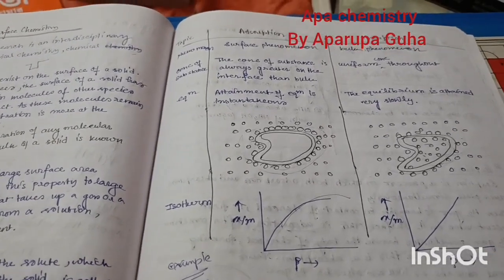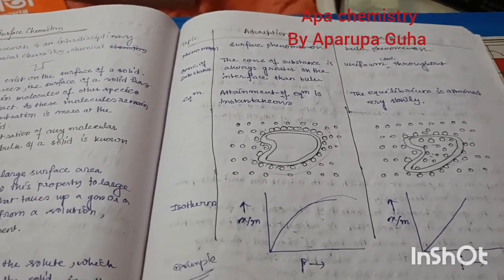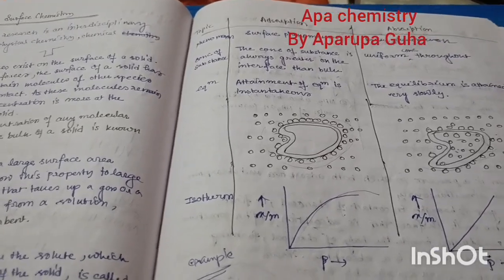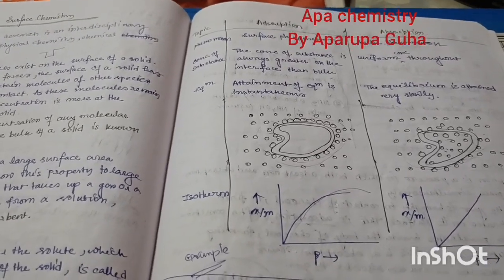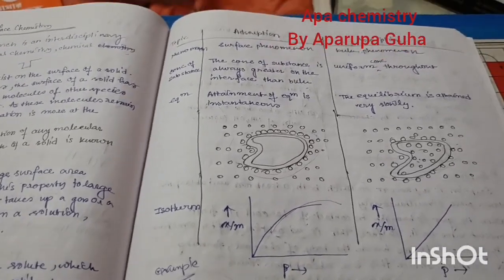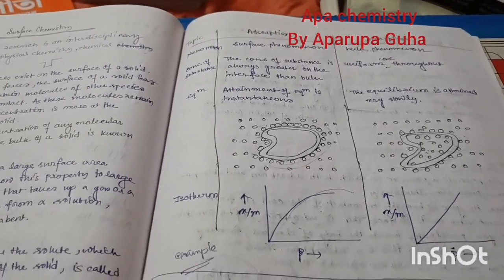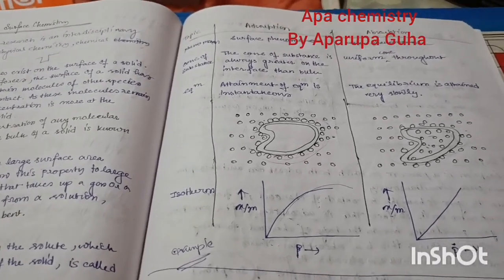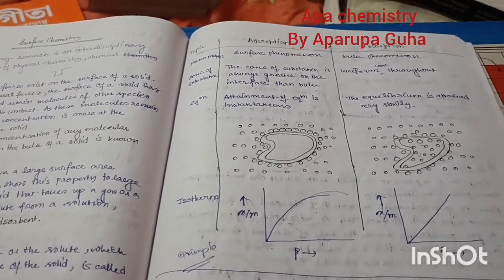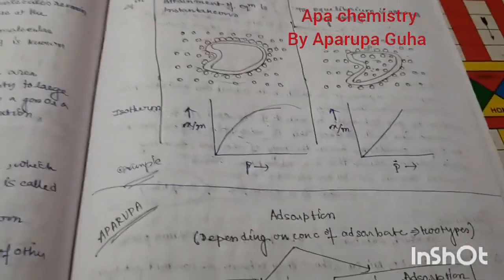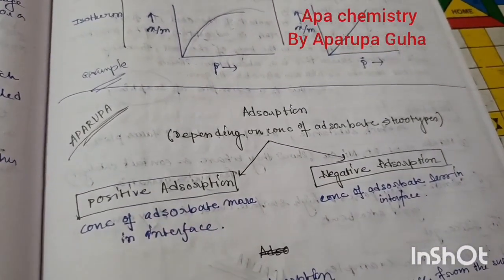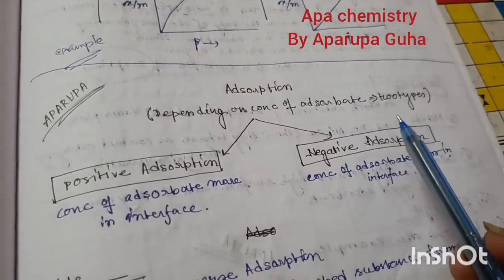Next one, the pictures. Okay, in adsorption, the attainment of equilibrium is fast, and in absorption, there must be equilibrium attained slow, relatively slow. And the isotherm is there, and you have to write the examples also. Okay, I forgot it, but you can write.